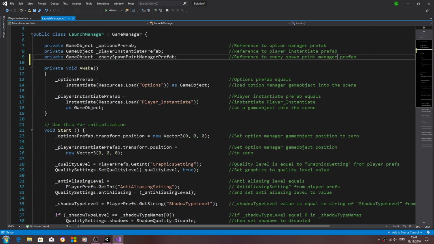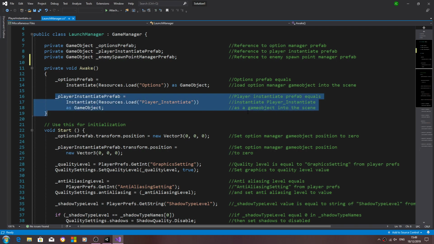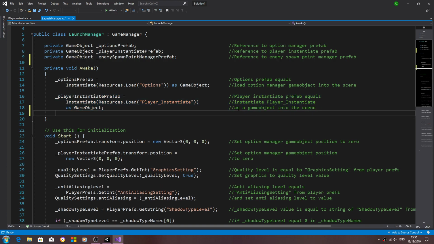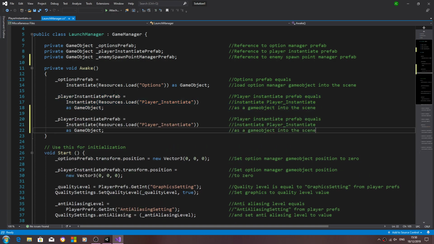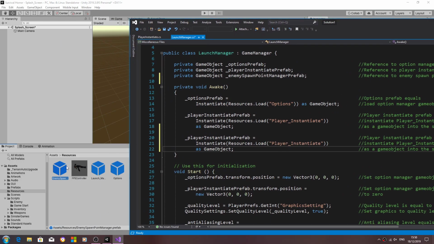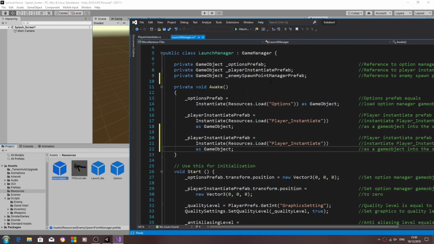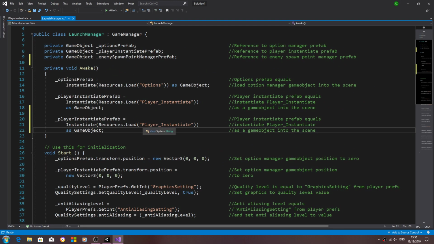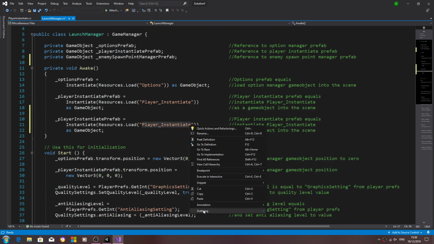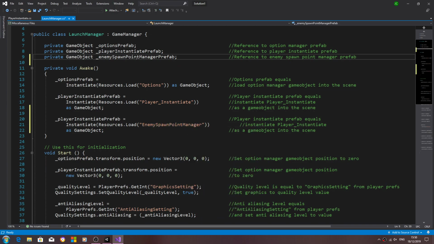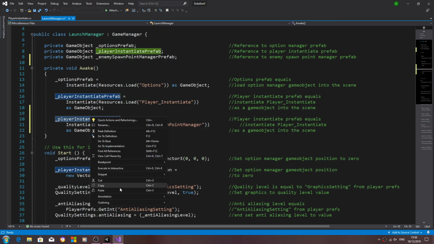We'll come to the void awake now. Well, actually, let's copy this one for the player instantiate, where we load it from the resources folder as game object. And we'll just hit F2, copy, and then we can paste that in. We'll swap out the game object naming convention.